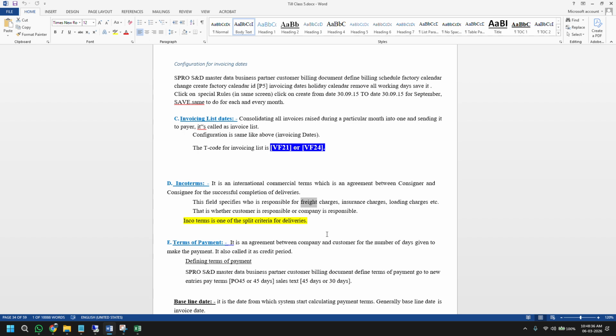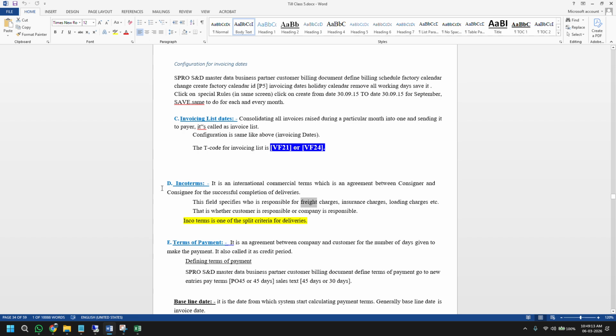Sometimes the company bears those freight charges. Sometimes the end customer bears it. That is all pre-decided when the salesperson or sales employee does the deal with the customer. At that time itself it is decided whether you will send your vehicle and take it from our plant, or whether you want us to send the goods. All those things will be controlled via Incoterm. As I said, terms of payment means how payment will come. So Incoterm is how the freight related things are happening, what the terms and conditions for that freight related stuff are, that we maintain in Incoterm.